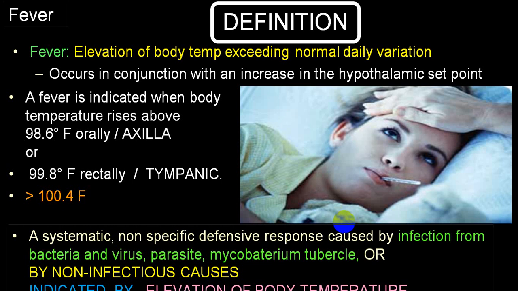So anytime if you measure the body temperature orally, and it is more than 100.4 degree Fahrenheit, it is fever. Rectal temperature is always 1 degree higher than oral temperature. Axillary and tympanic temperature are almost the same; they are a little less than oral temperature. Hence, oral temperature is a better measurement of body temperature. So oral should be taken as the standard landmark. But in a person in whom you cannot take oral temperature, you can consider axillary, tympanic or rectal body temperature.